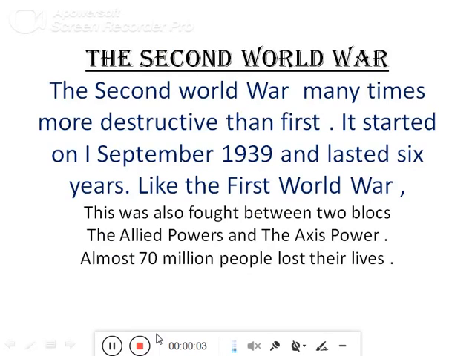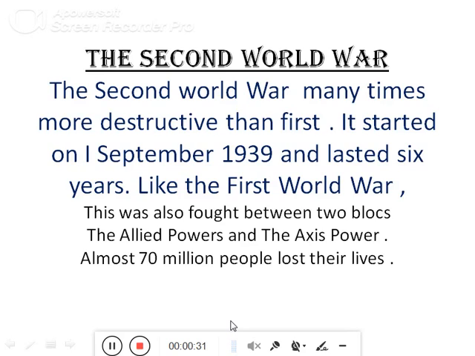the Second World War. The Second World War was many times more destructive than the first. It started on 1st of September 1939 and lasted 6 years. Like the First World War, this was also fought between two blocs, the Allied powers and the Axis powers. Here the Allied powers had Britain, France, Soviet Union and USA, while the Axis powers had Germany, Italy and Japan.